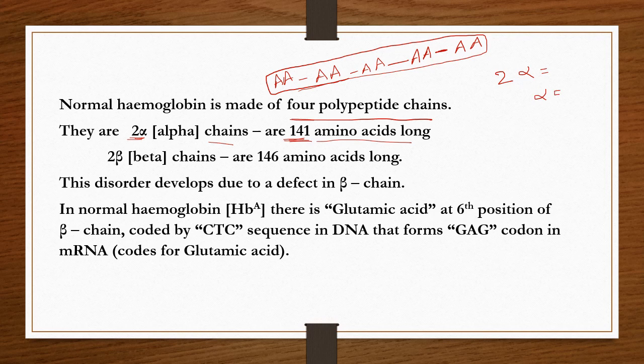Each alpha chain is 141 amino acids long.